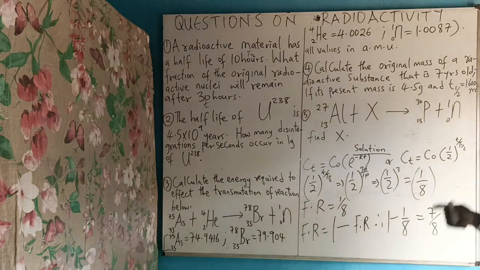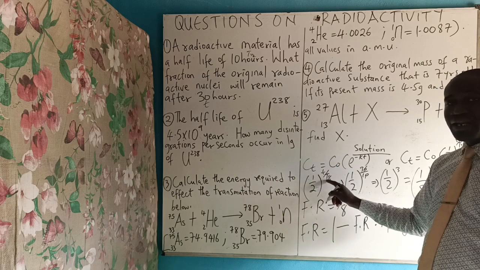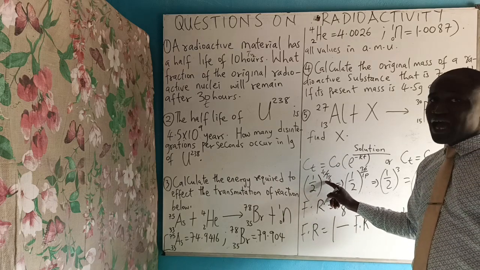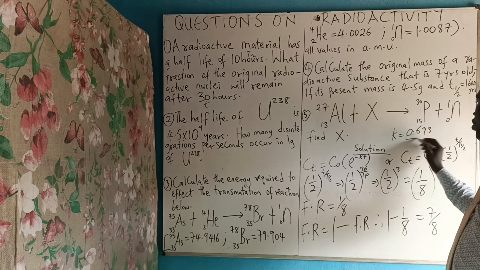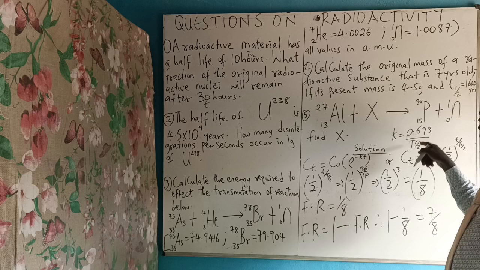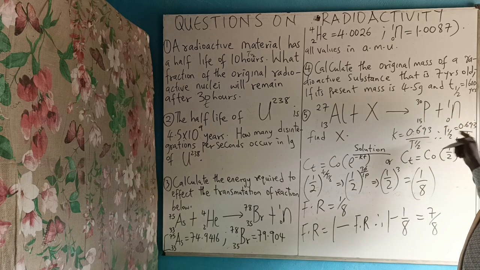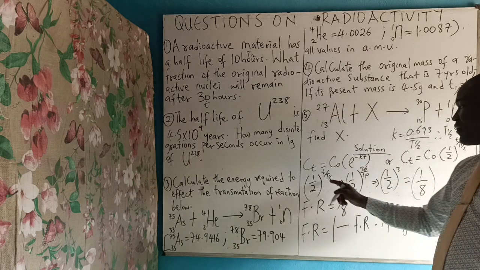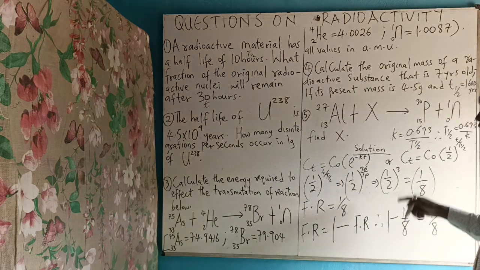You get? So if they ask for the fraction that remains, just say (1/2) raised to the power of t over half-life. If you are not given the half-life, note that K is equal to 0.693 all over half-life. Therefore, if they give you K and they didn't give you the half-life, you just say half-life equals 0.693 all over K. When you get your half-life, you come and use it here. But this one, they gave us our t and our half-life. That is how we got it.